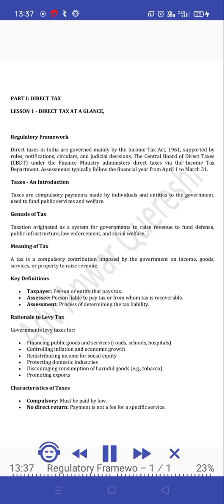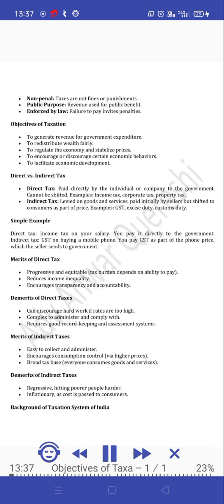Characteristics of taxes. Compulsory. Must be paid by law. No direct return. Payment is not a fee for a specific service. Non-penal. Taxes are not fines or punishments. Public purpose. Revenue used for public benefit. Enforced by law. Failure to pay invites penalties.